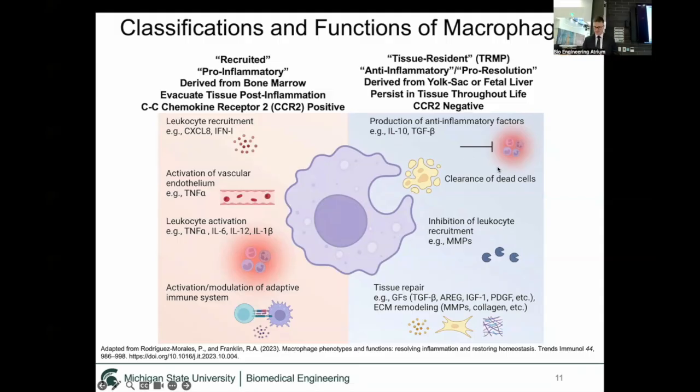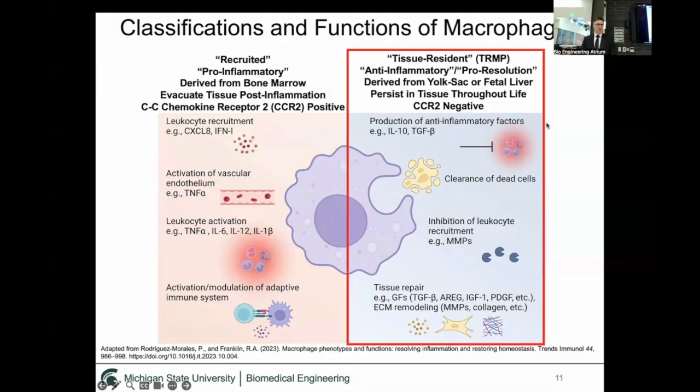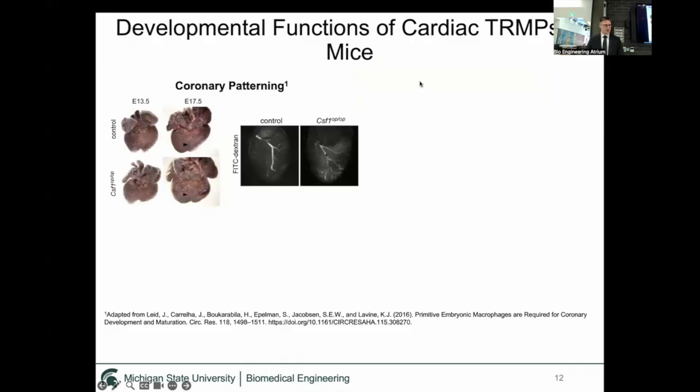Keep note of that. We wanted to model tissue-resident macrophages due to the fact that our organoids, since they are derived from pluripotent stem cells, which mimic embryonic stem cells, mimic the developing human heart. And so, if we added these tissue-resident macrophages, which seed tissue during development, then we would faithfully model these tissue-resident macrophages. So, what do they do in the heart?